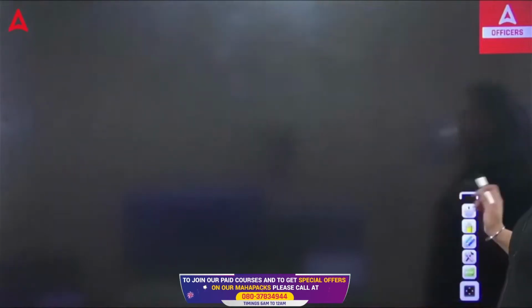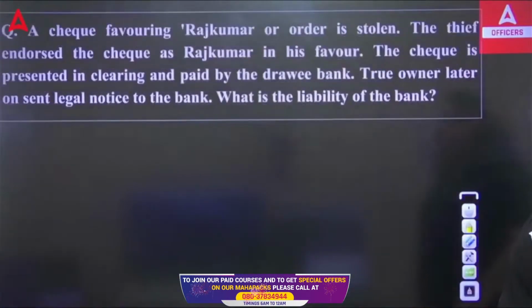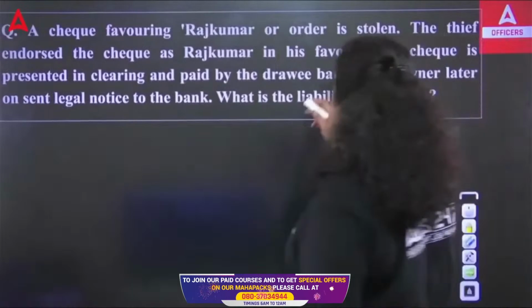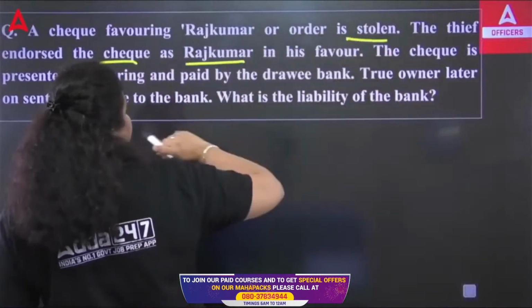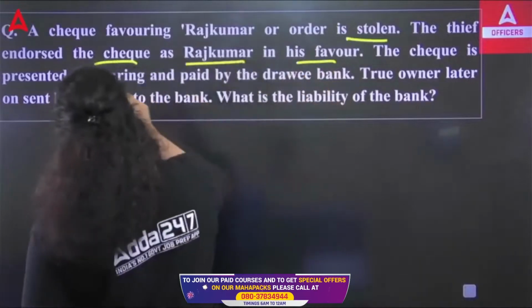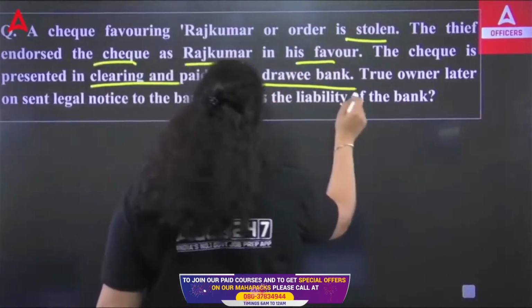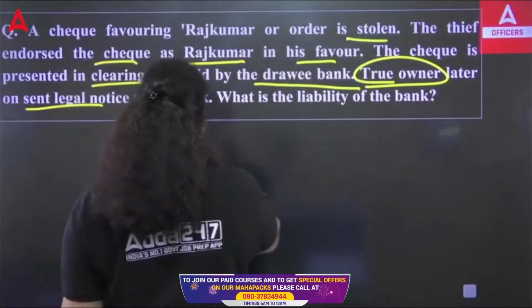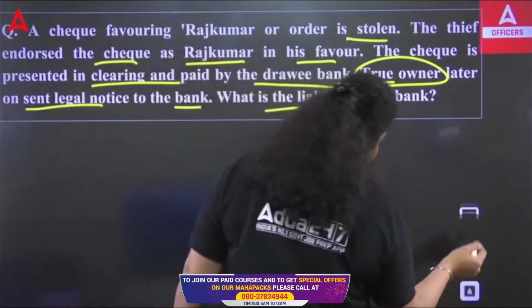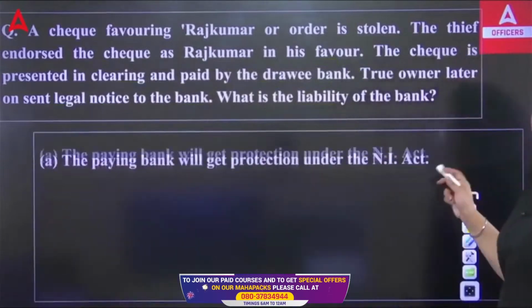Okay. Now, next question. A check favoring Mr. Rajkumar or order is stolen. The thief endorsed the check as Rajkumar in his favor. The check is presented in clearing and paid by the drawing bank. The true owner later on sent a legal notice to the bank. What is the liability of the bank? This is a kind of case study.